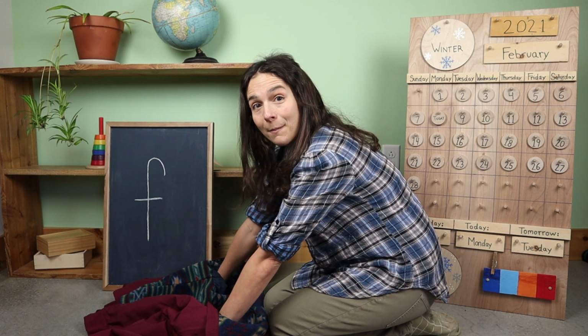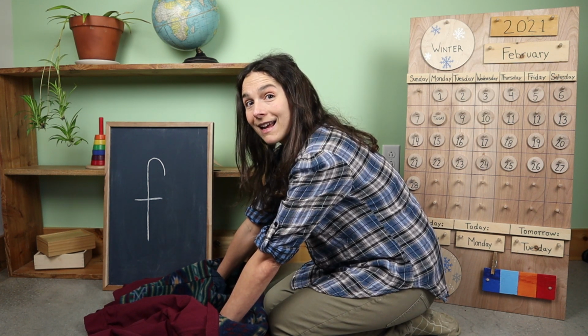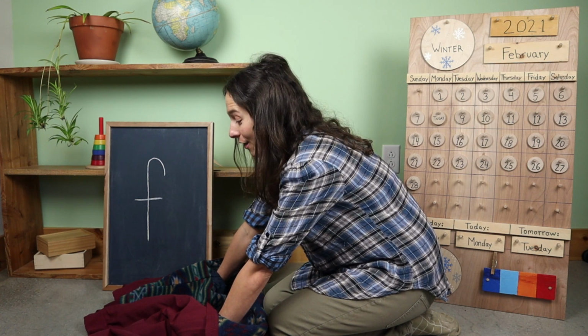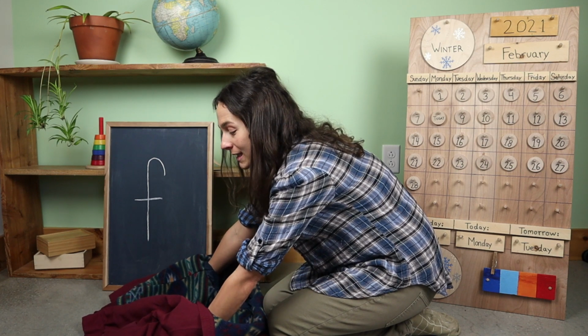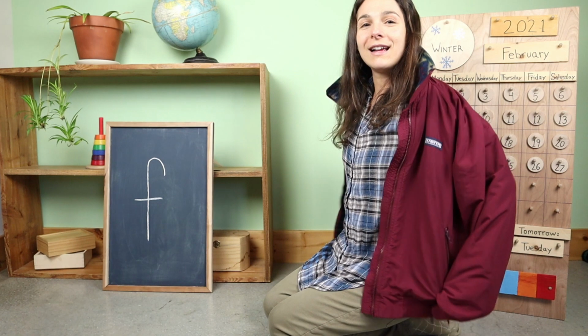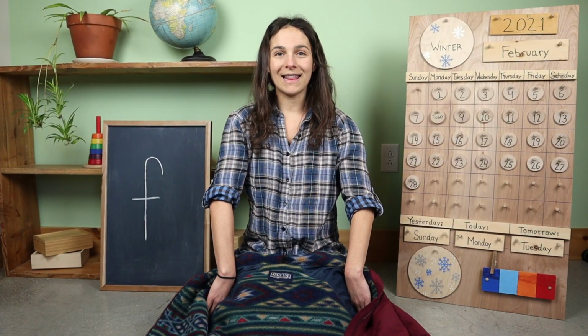So the next step, part 3, is to flip your jacket up and over your head like this. 1, 2, 3. Keep those arms in the sleeves and go up and over. Ta-da! Let's try that again.